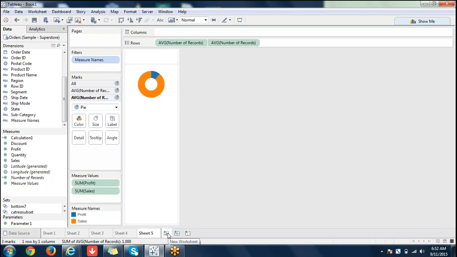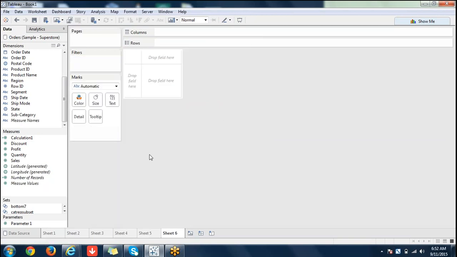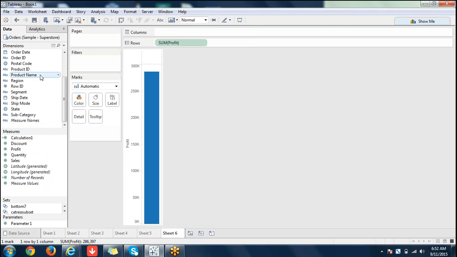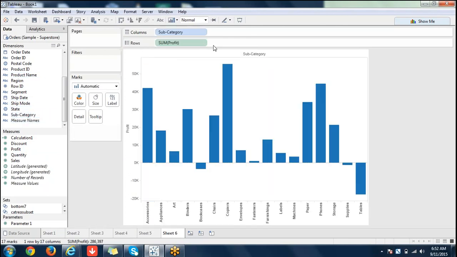Okay, now we will see the waterfall chart. So, the waterfall chart we will use mostly when we need a running sum and we want to see the contribution of each and every dimension member to the overall total. I'm just clicking on profit here, and I'll develop a basic bar chart. Then I'll try to see what I can do.